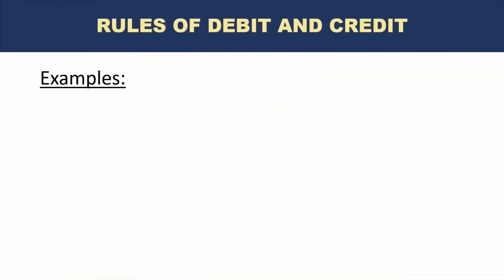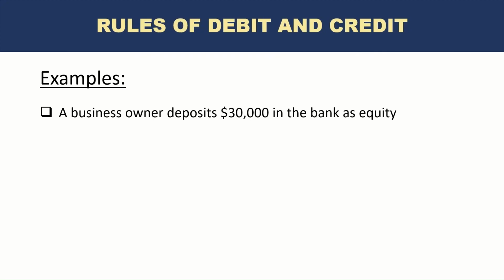Okay, so are you ready to apply whatever you have learned about the rules of accounting and accounting principles to actual accounting entries? Let's go. The first example is: a business owner deposits $30,000 in the bank as equity. This is one of the very early transactions in a business. When a business owner is setting up the business initially, they invest some money in the business, and they have deposited $30,000 in the bank as original equity of the business.